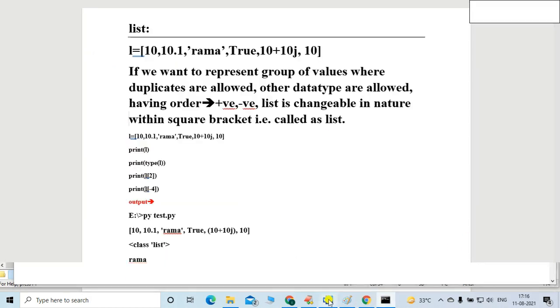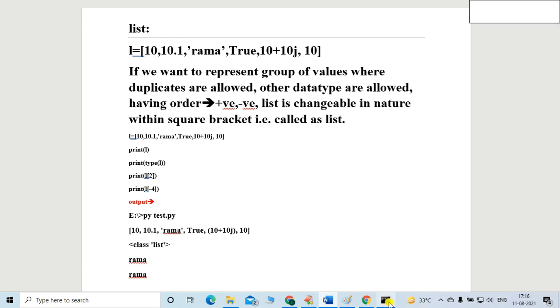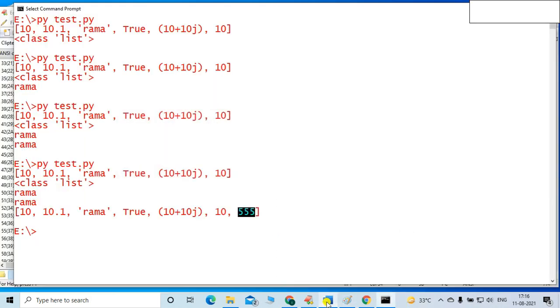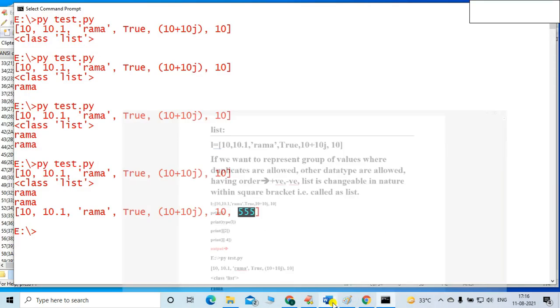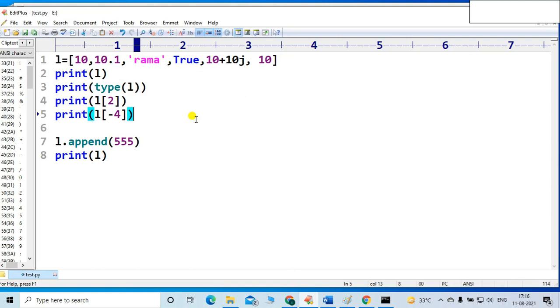So this is just the basic introductory part of the list. Definitely in future we will go in detail. We will talk in detail about the list. But for simplicity's sake, yes, that is also possible, friends. Now let me check. In the middle, I want to insert one value. Let me check the possibility.